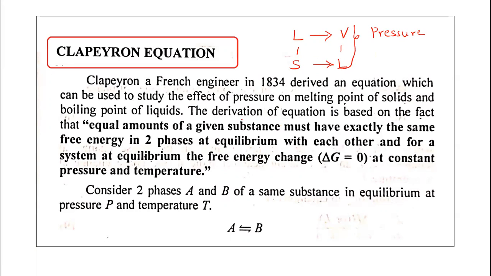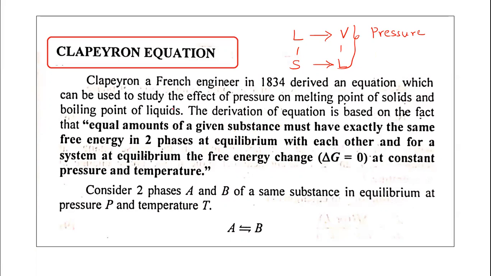The equation given by Clapeyron states the effect of pressure on melting points of solids and boiling points of liquids. So the derivation is based on